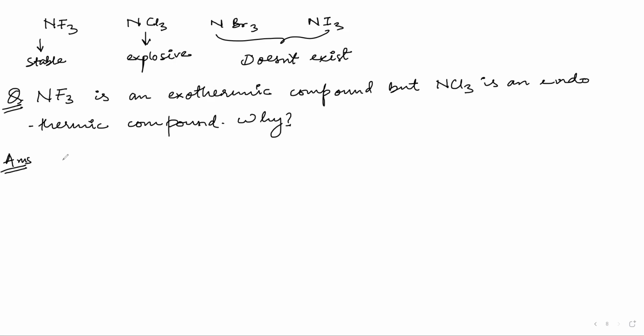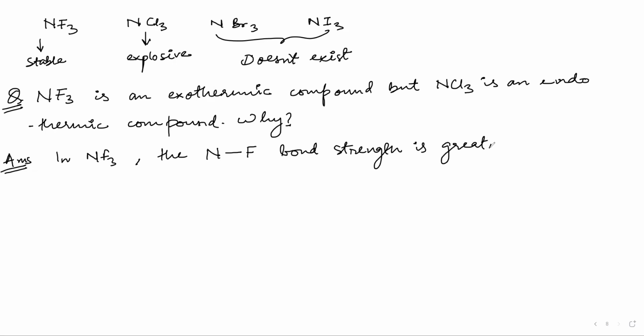See, in NF3, what is the bond? The bond is between nitrogen and fluorine. The N single bond F bond strength is greater than the F single bond F bond strength.